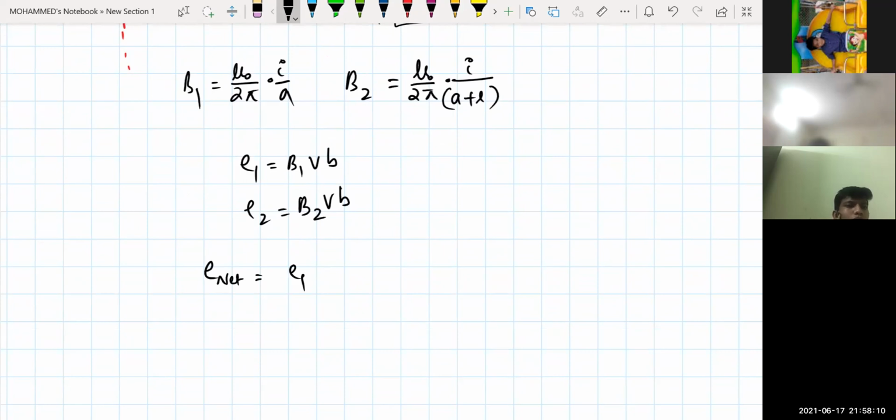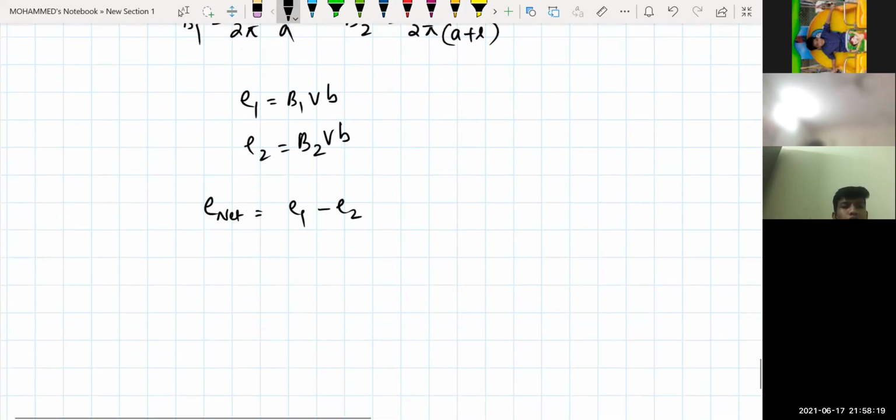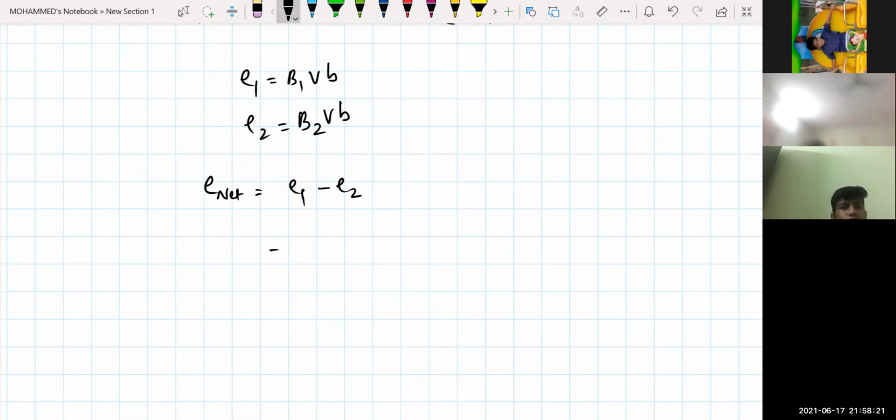E net will be equal to E1 minus E2. Why E1 minus E2? Why not E2 minus E1? Because E1 is at the higher potential. So this will be equal to B1 into LV minus B2 into LV. So I can write here B1 minus B2 into LV.